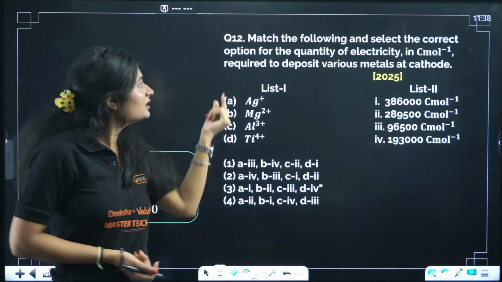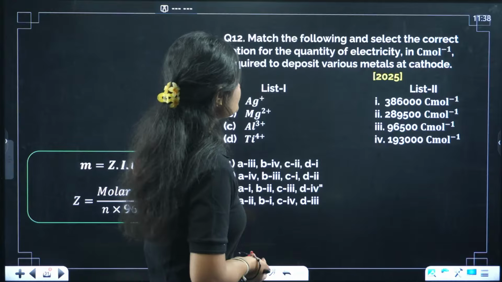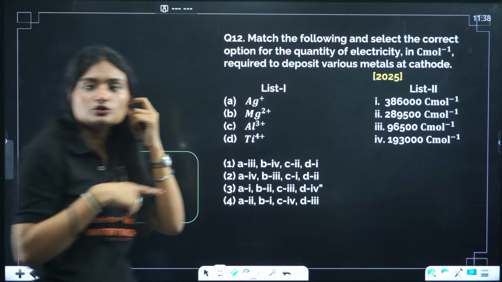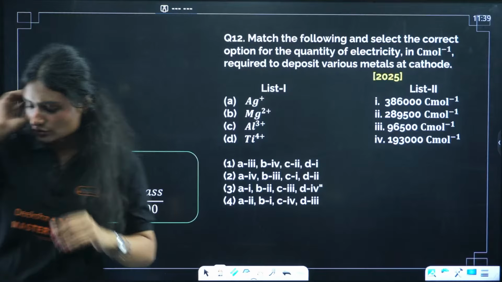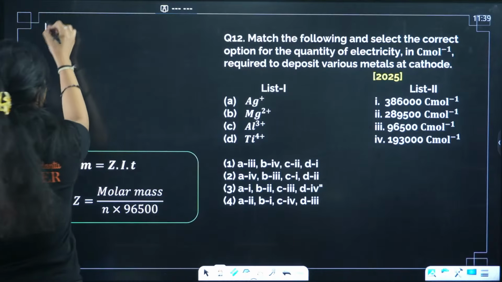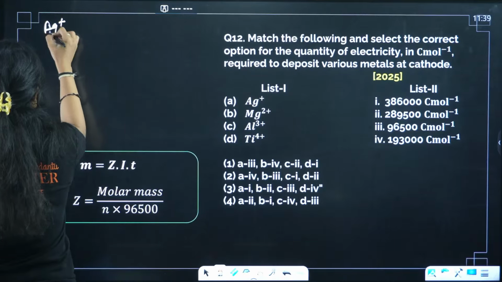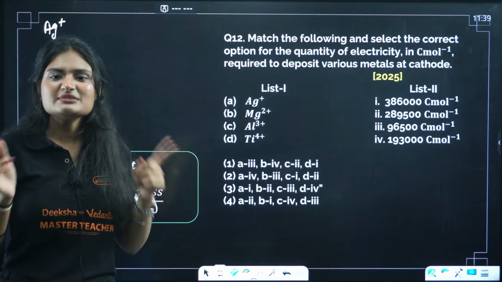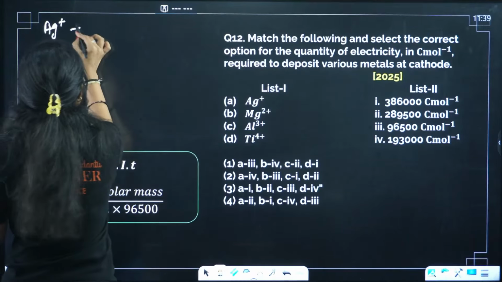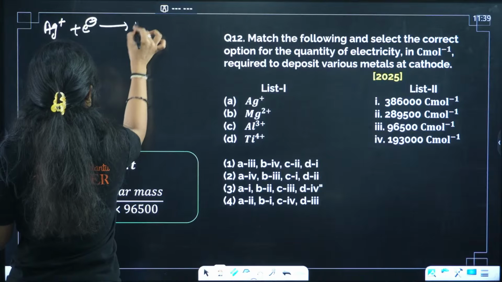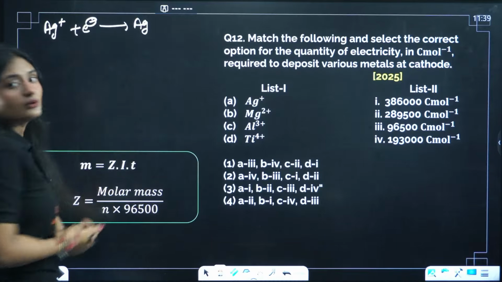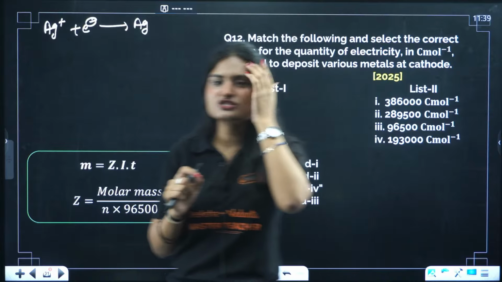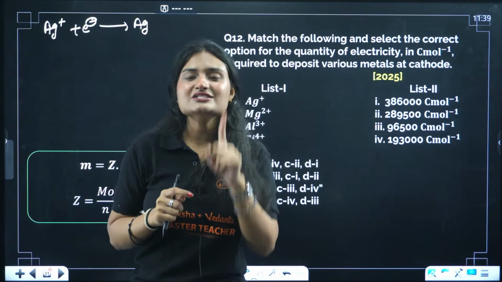You need to match the options for the quantity of electricity in coulomb per mole required to deposit various metals at cathode. So what is happening here? See, Ag+. If I want to deposit it at cathode, what happens at cathode? Reduction, right? That means gain of electrons. So it will gain electron and form Ag. Now, here you know one more thing, that 1 mole of electron has how much charge? 1 mole of electron has 1 Faraday.